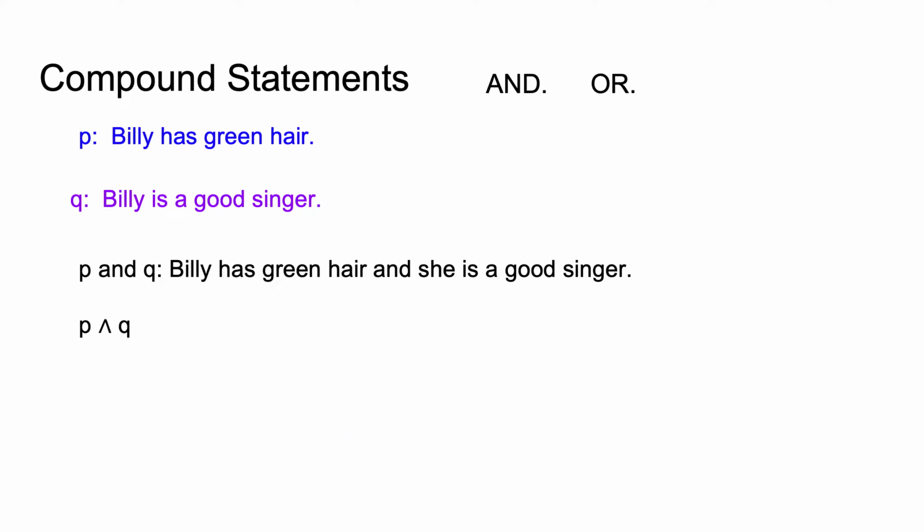We make compound statements by joining two statements together with an and or an or. P, Billy has green hair. Q, Billy is a good singer. So P and Q, and we use this symbol, means Billy has green hair and she's a good singer.